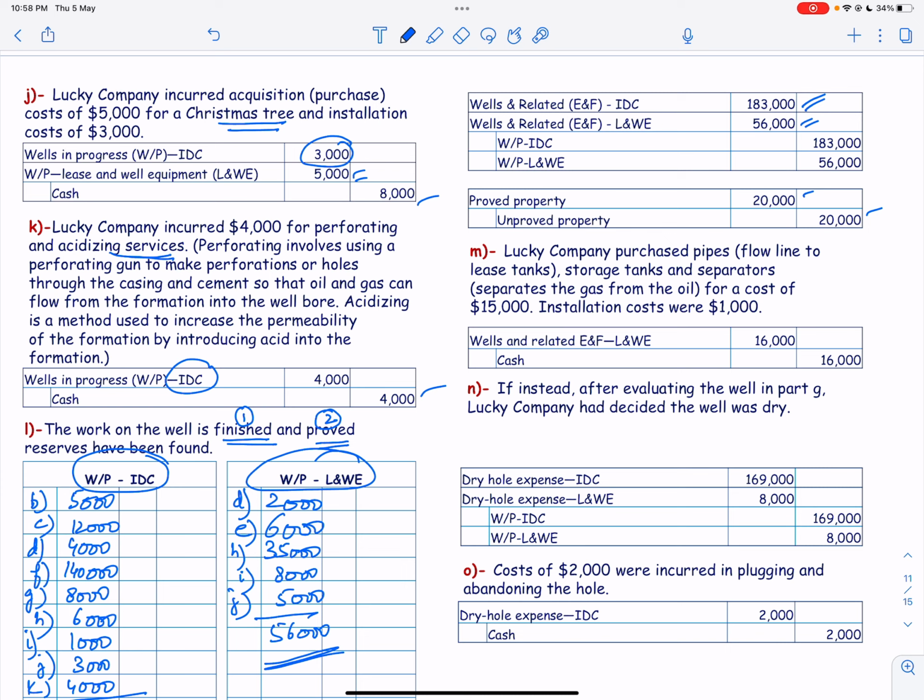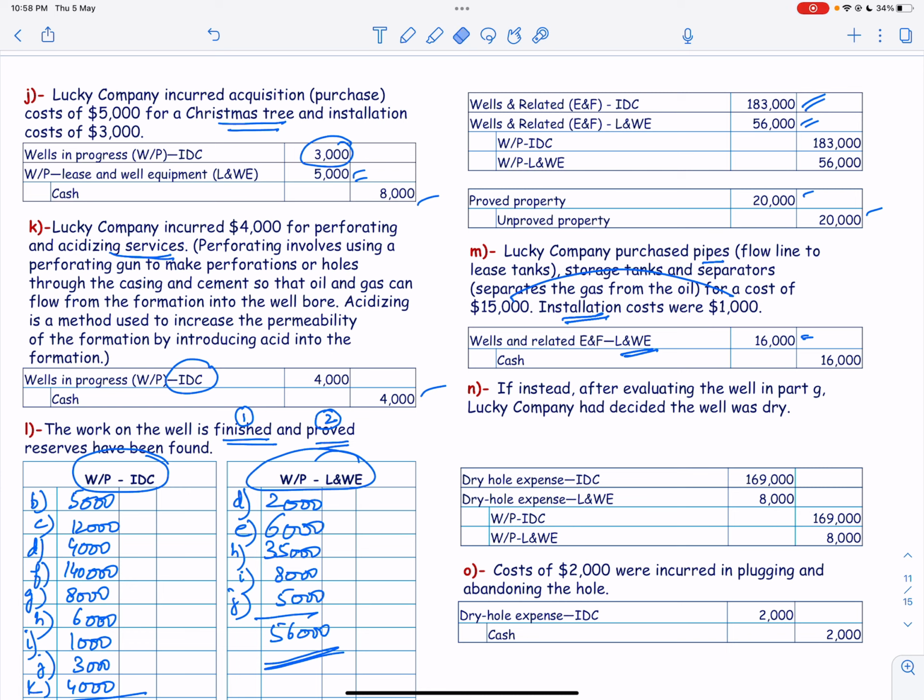Okay, next, Lucky Company purchased pipes, flow line to lease tanks, storage tanks, and separators. Now these are lease and well equipments, and cash is credit. Now don't forget that installation cost is added to the cost of the equipment. So 15 plus 1 is 16.